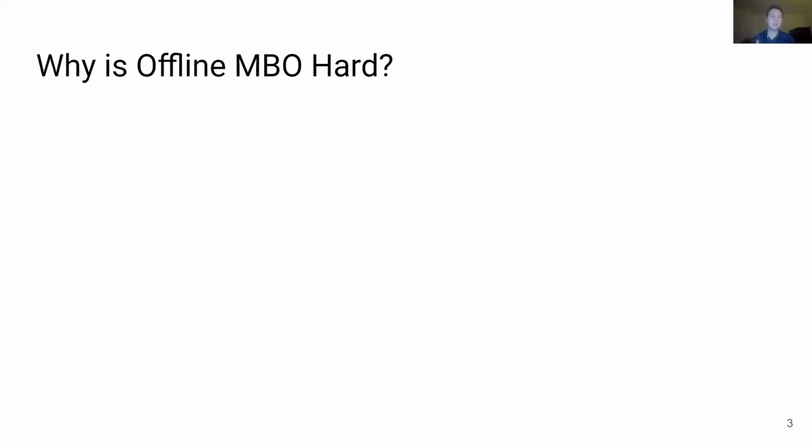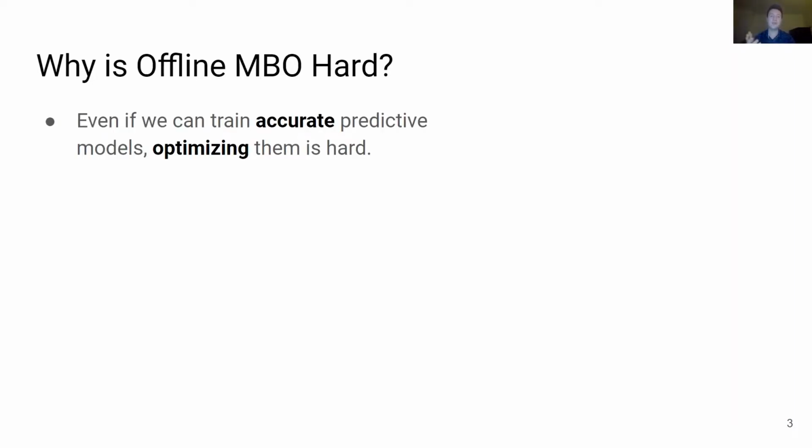A simple strategy to devise offline model-based optimization algorithms is to simply learn a predictive model of the ground truth function using supervised learning, and then use these models for optimization. Is this strategy valid? It turns out that even if we can train accurate predictive models, optimizing them is really hard to obtain high-quality designs.